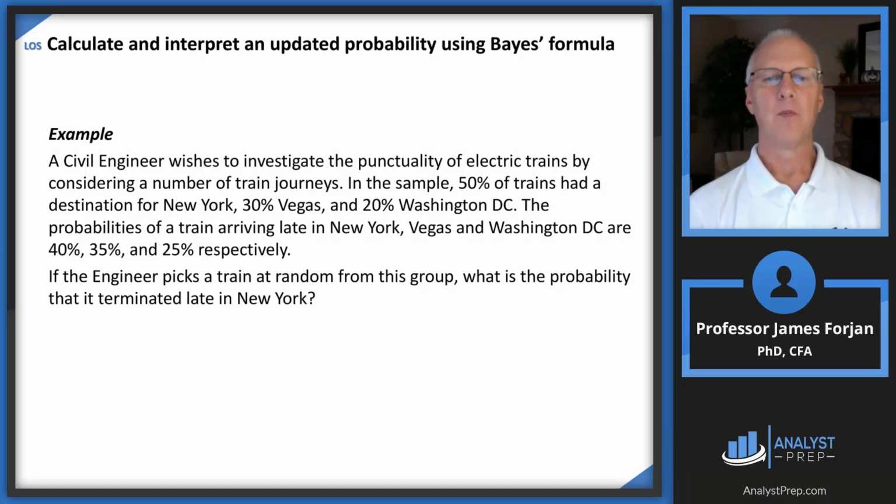The probabilities of the trains arriving late are 40, 35, and 25. So what does that tell us? New York has the worst probability of arriving on time, and Washington the best.